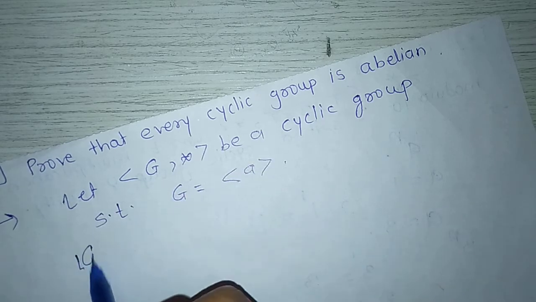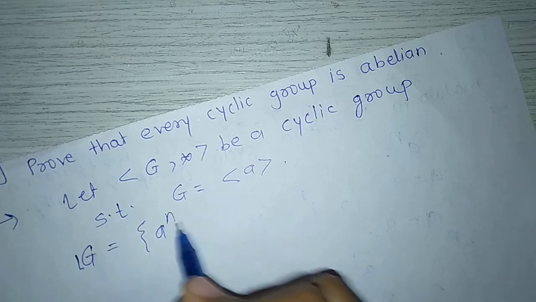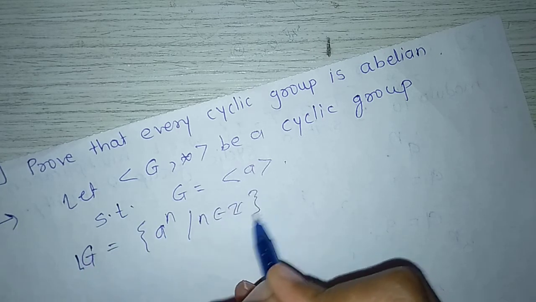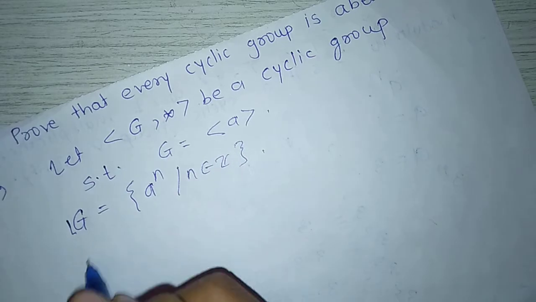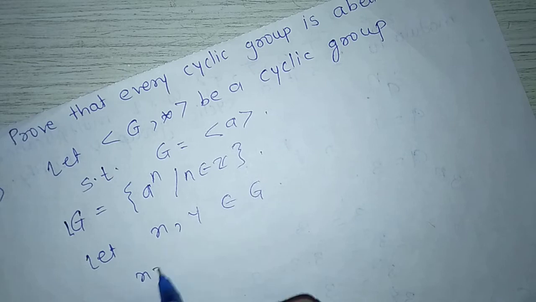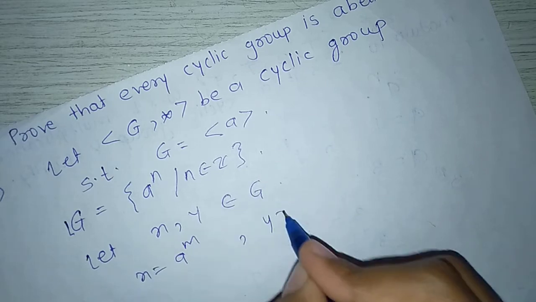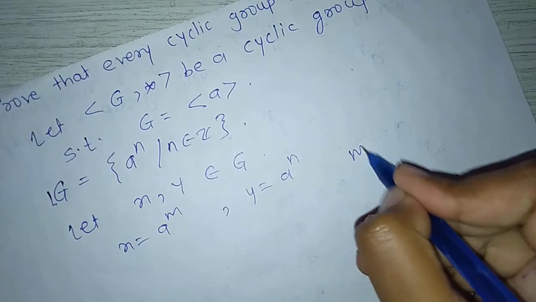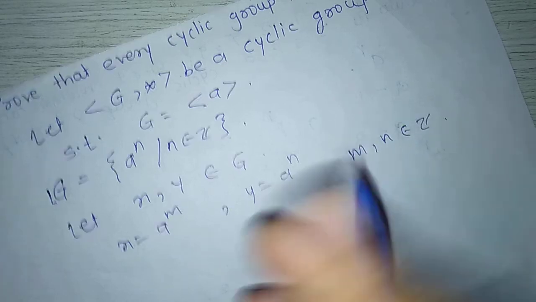G is a cyclic group means G is in the form of a raised to n such that n belongs to Z. Let x, y belong to G, means x equals a raised to m, y equals a raised to n, m, n belong to Z.